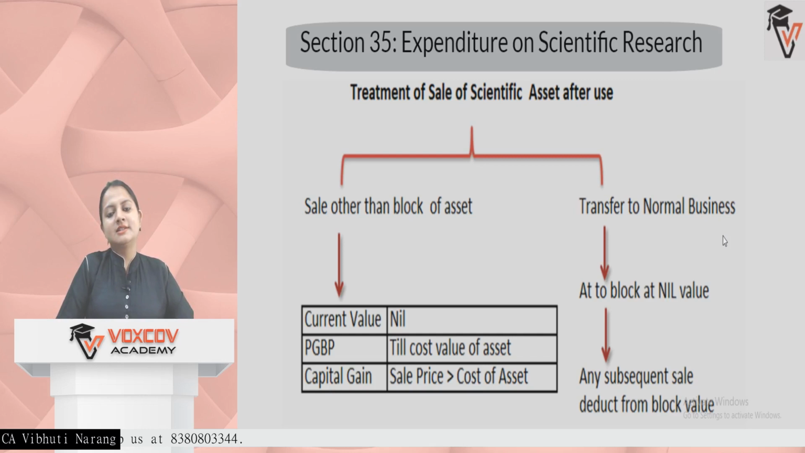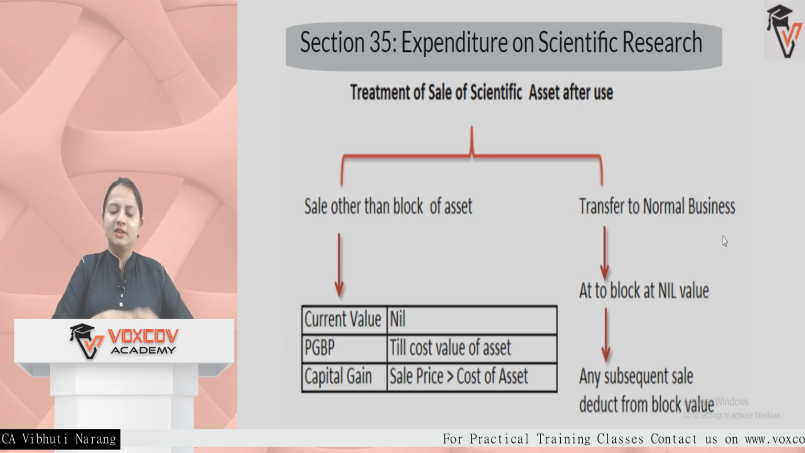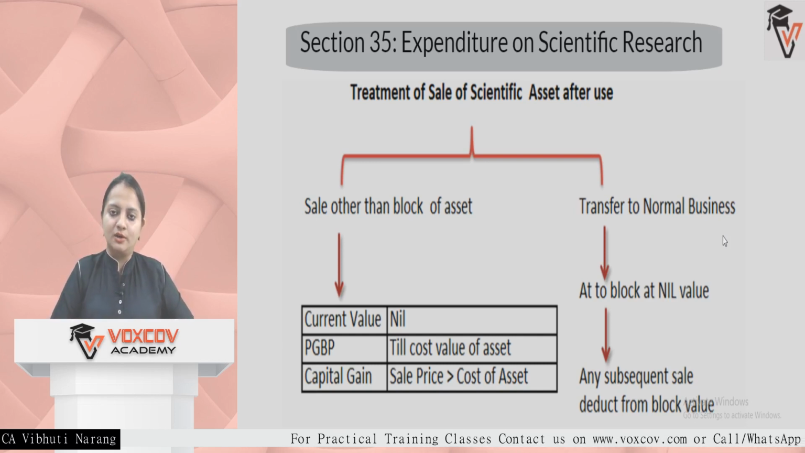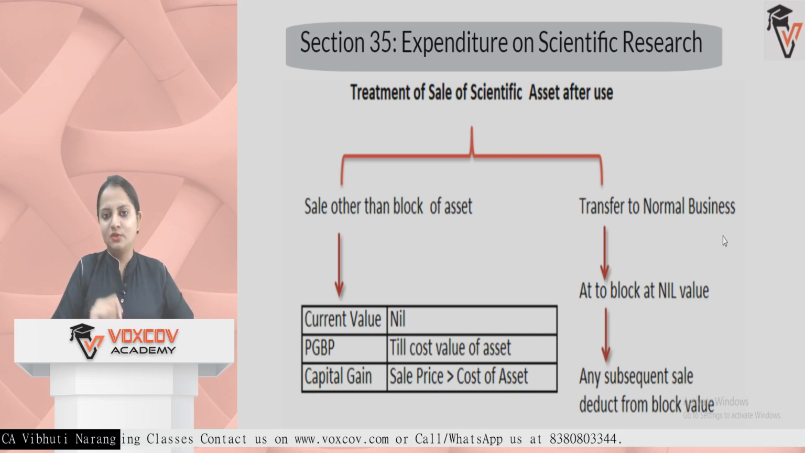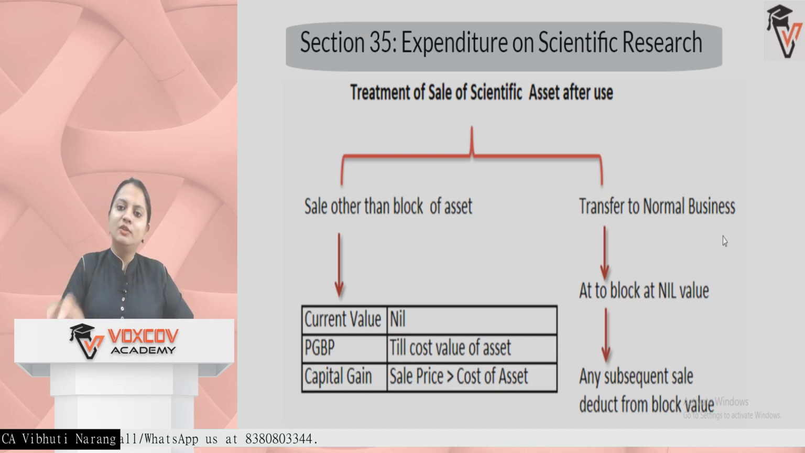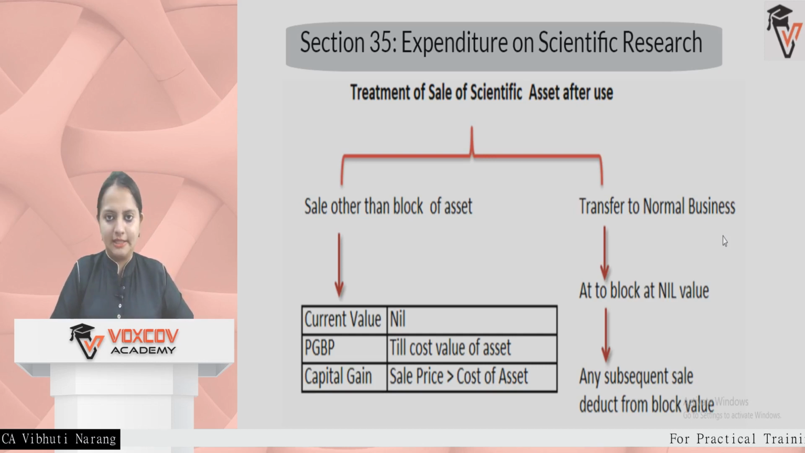First thing is that the asset is transferred to the normal business. Now it is not being used in the research and development. For example, a machinery was being installed for knowing whether the product can be produced through this machine or not. If the production was successful in the research time, it may be transferred to the normal business after the commencement. So in that case, the machine value will be nil in the block of asset, but when it is sold, it will be deducted as per the normal rules of section 32.